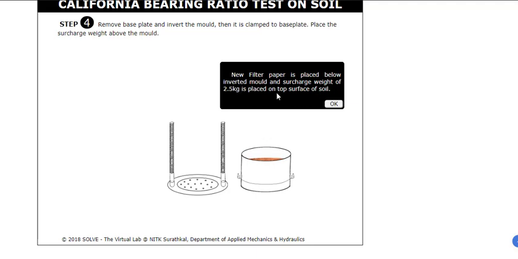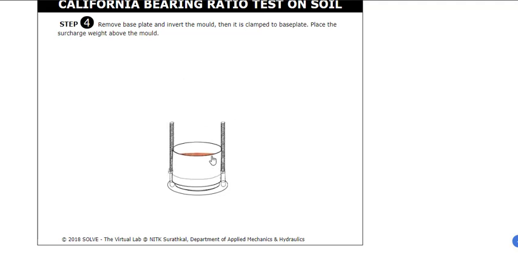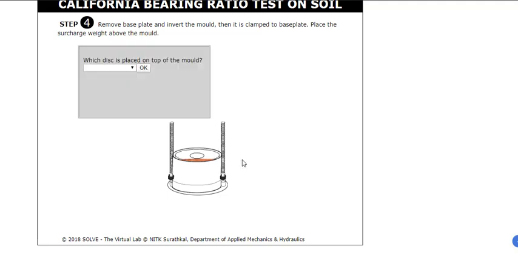You will put a new filter paper now, and on the inverted mold, you have inverted this mold, and a surcharge weight of 2.5 kg is placed on the top of the surface. So this is the new filter paper. Now it's turned and put again the same way, fix it, take a surcharge weight of 2.5 kg. Check why it is placed, check the answer, try different answers and see.